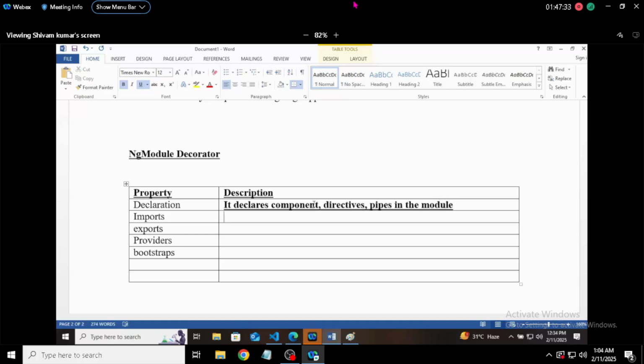The next thing is that imports brings in the other modules required. It will import all other things that are required to use here. Exports makes the component, directive, and pipe available to be used in other modules.